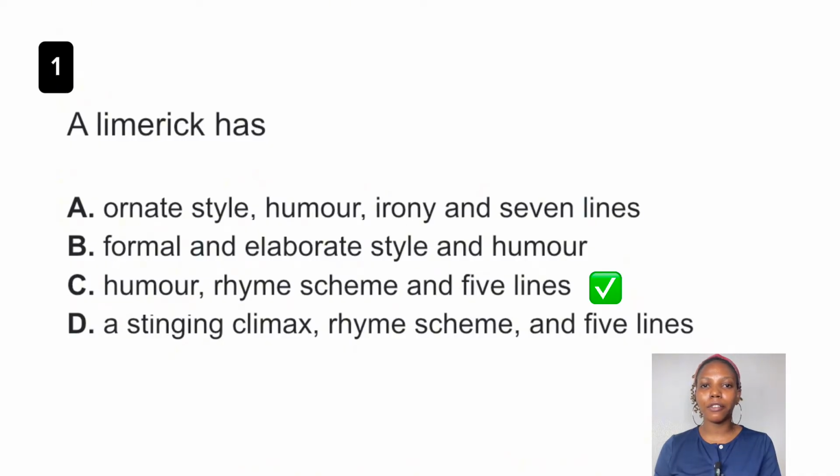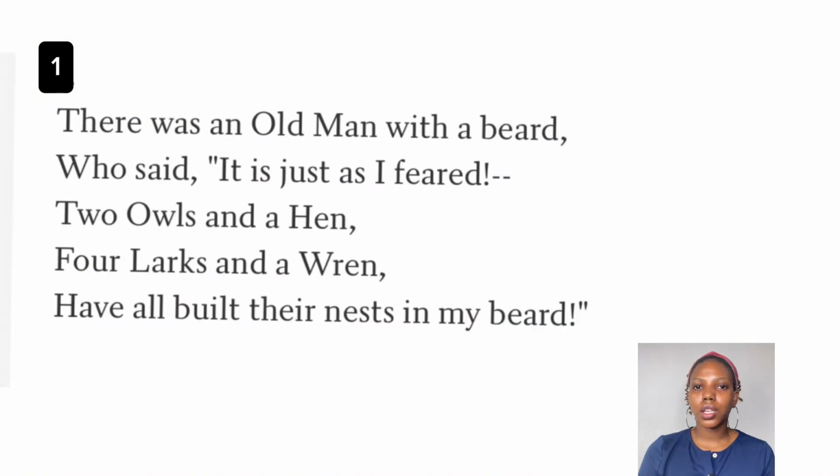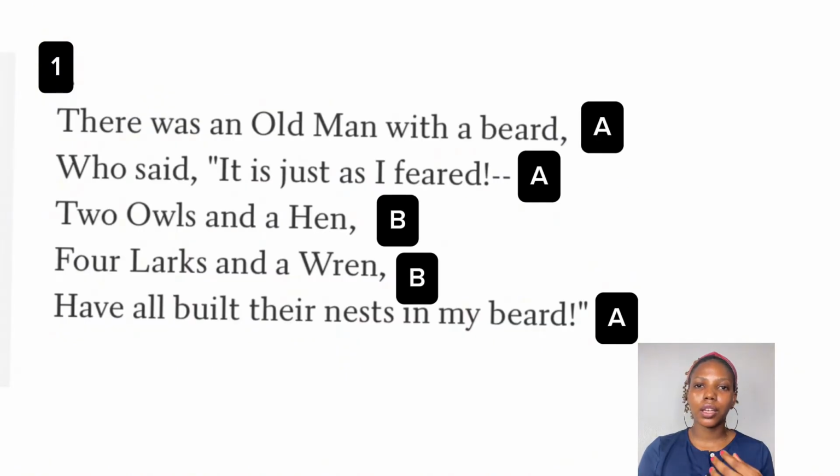Now let's take a look at a famous poet, Edward Lear's limerick. If you take a look at this example, you see that it follows the AABBA rhyme scheme. Now, how do we derive this? For rhyme scheme, we use the letters of the English alphabet to represent it, and you have to concentrate on the last word of each line and specifically look at the last sound of each of the words that end the lines. So for line 1 we have D, line 2 we have D, line 3 we have N, line 4 we have N, line 5 we have D.